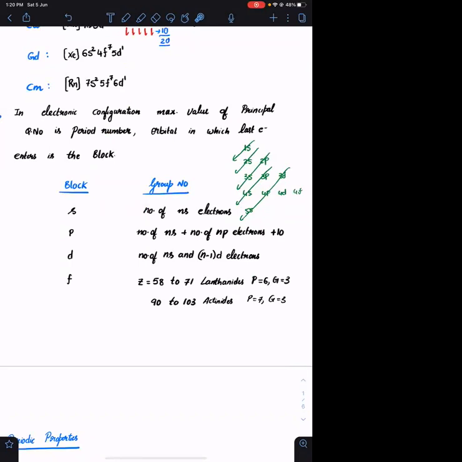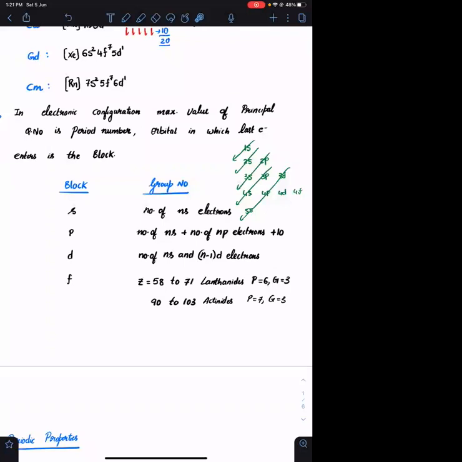The orbital in which the last electron enters will become the block. If the last electron enters into s orbital, it will be s block, p orbital p block, d orbital d block, f orbital f block, and so on and so forth. For identifying the group number, once you understand which block,